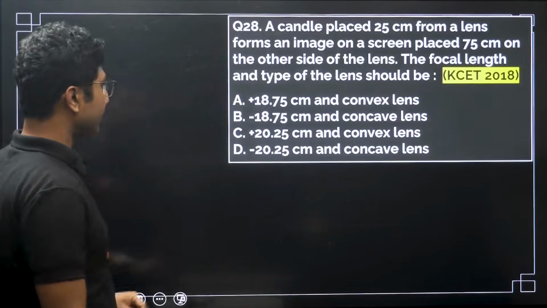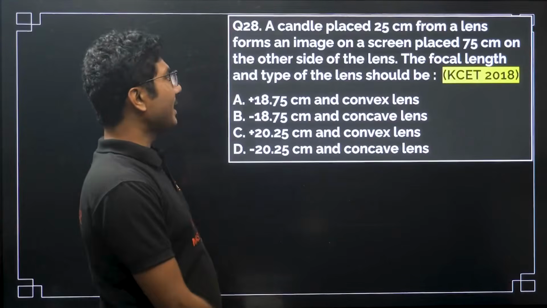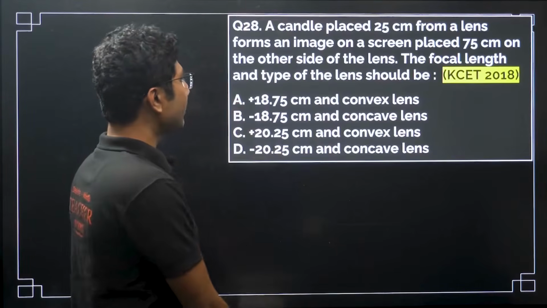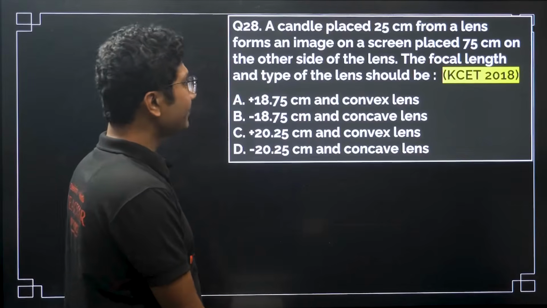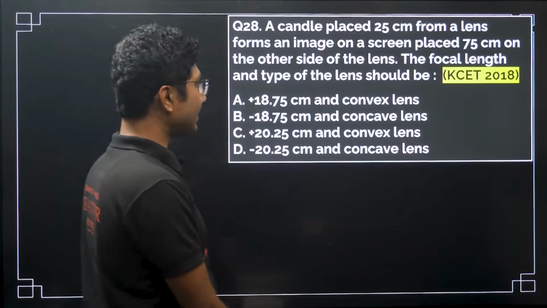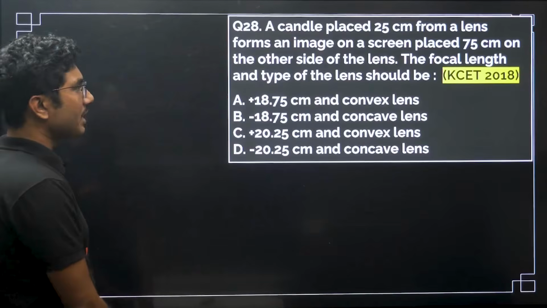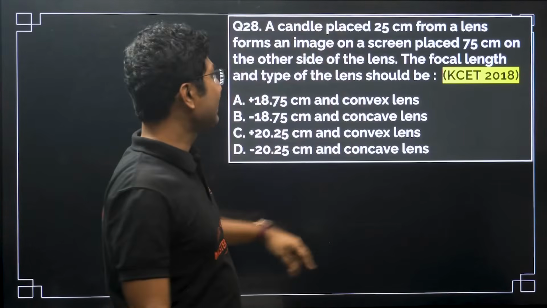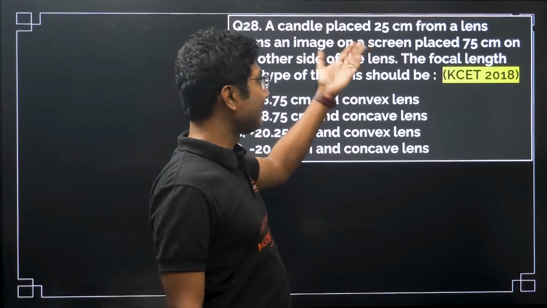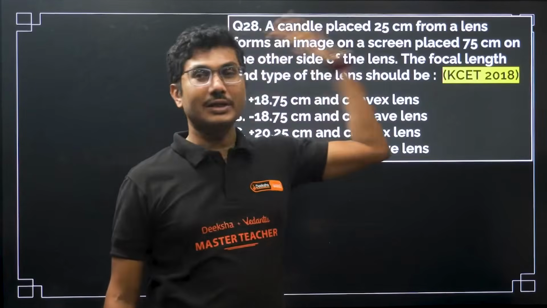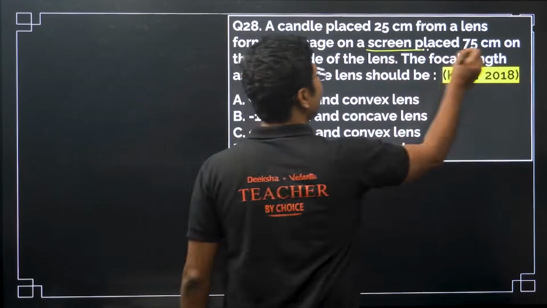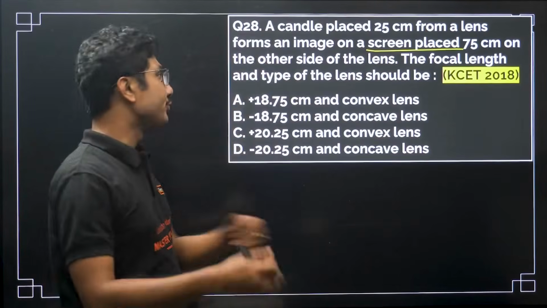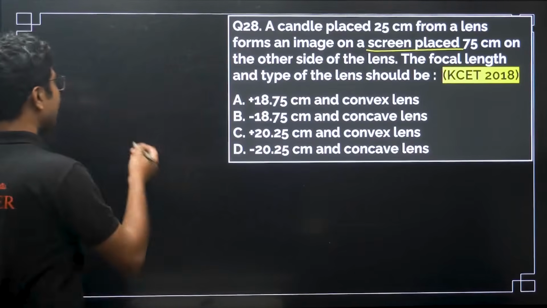A candle is placed 25 centimeter from a lens and forms an image on a screen placed 75 centimeter on the other side of the lens. The focal length and type of the lens should be. So the candle is placed in front of a lens and the image is on a screen placed 75 centimeter on the other side. A screen means the image is definitely real, and only a convex lens can produce a real image. So first of all you have to find the focal length.